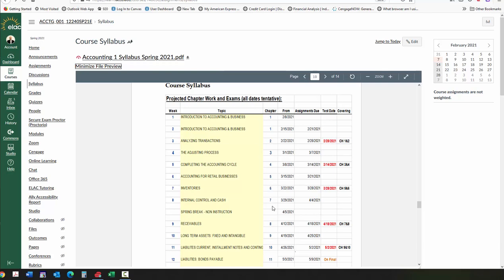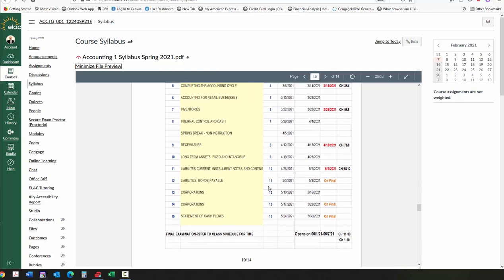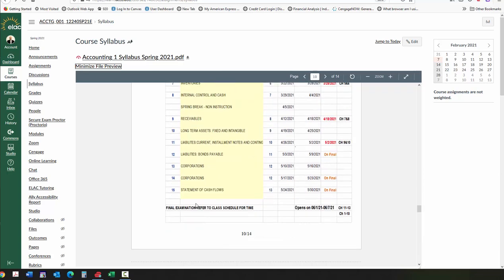And so you'll notice in here the date of the exam, and then when the date of the assignments that will be due. So pay particular attention to this. I would print this out, keep this on your desk so that you know exactly when the assignments are due.